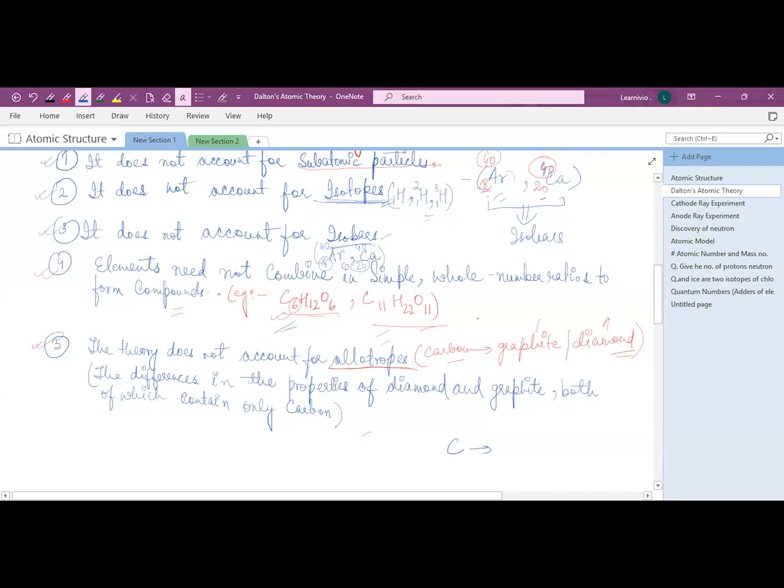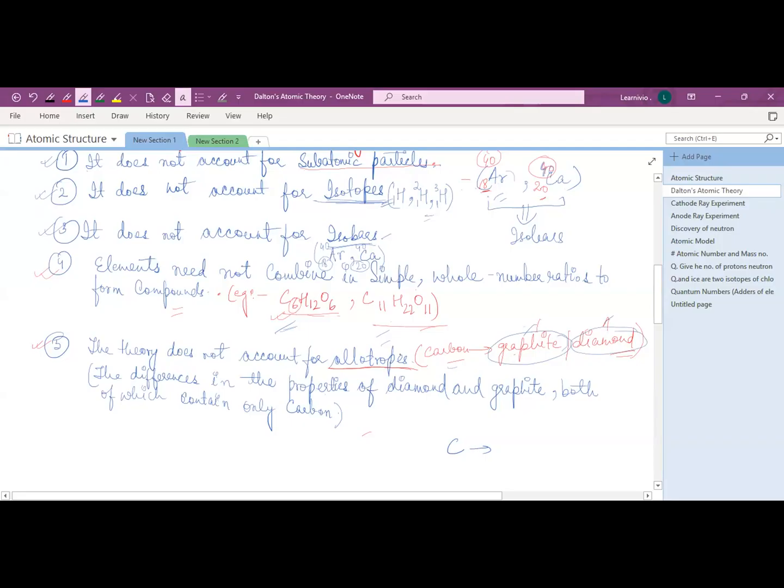For example, carbon has two allotropic forms, graphite and diamond, right? And you can see that graphite and diamond have different chemical and physical properties. So these are allotropes of carbon. Both are made from carbon, but they have different physical and chemical properties. That's why they are known as allotropes.